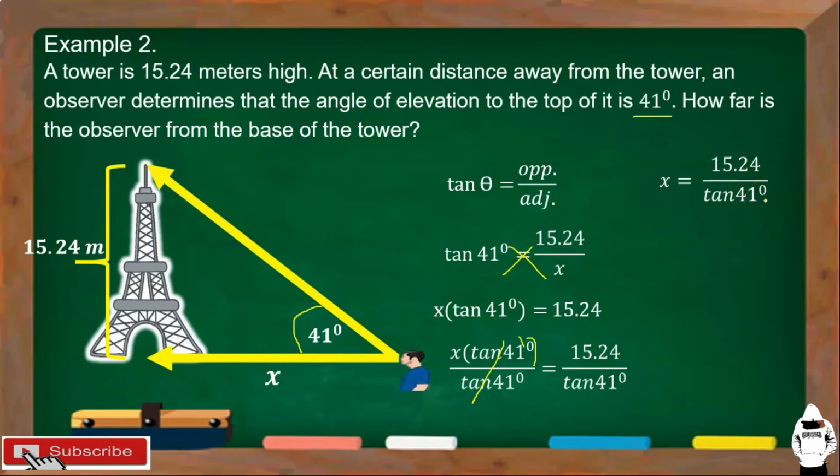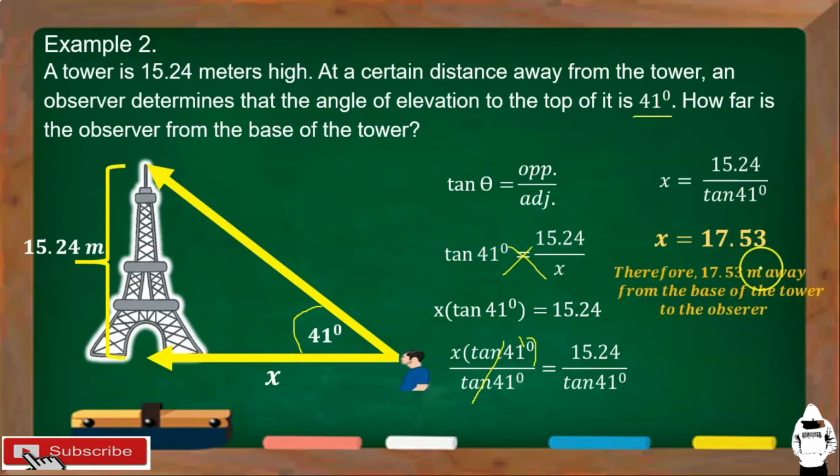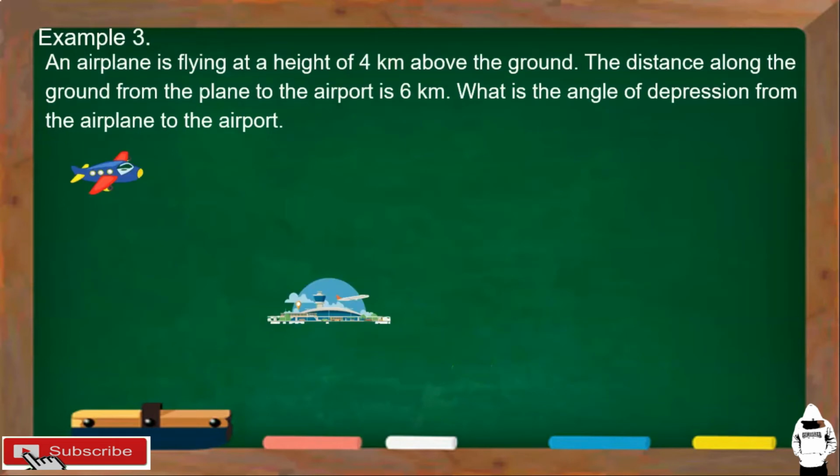Then, using your calculator, i-type nyo lang 15.24 divided by tangent 41 degrees. Ang sagot dyan ay 17.53. So, yung value ng x natin is 17.53. Therefore, 17.53 meters away from the base of the tower to the observer. Okay, let's have example number 3.